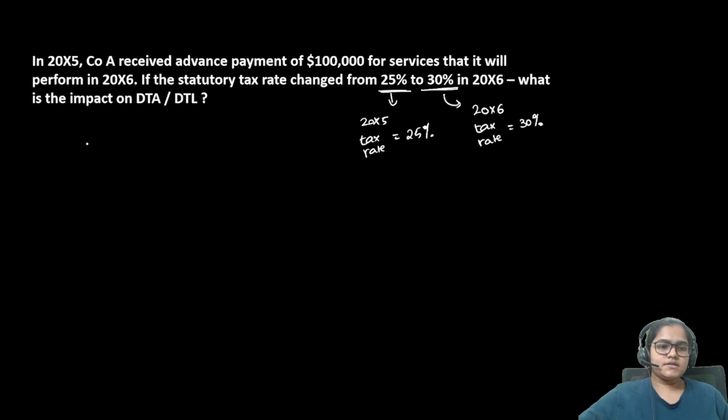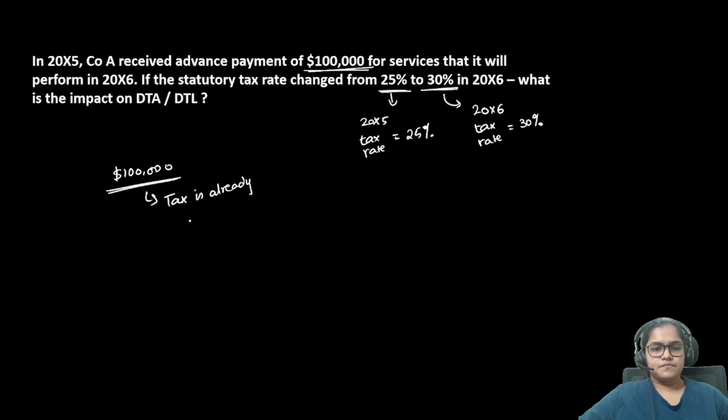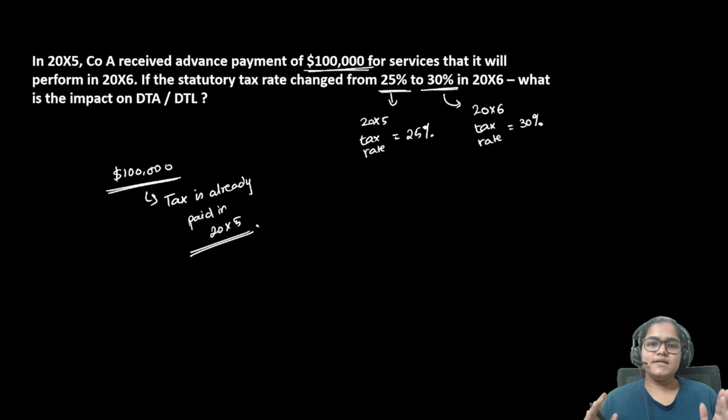Now, please understand what is happening. You have already paid tax on $100,000. The tax authorities cannot tell you that pay me more tax now. You're understanding? On this amount, I have already paid tax in 2005. The tax authorities cannot come and tell you in 2006 that, listen, the tax rate increased, please pay me more tax now. It does not happen like this. The rate changes are prospective. Normally also they are prospective. Whenever rates keep on changing.